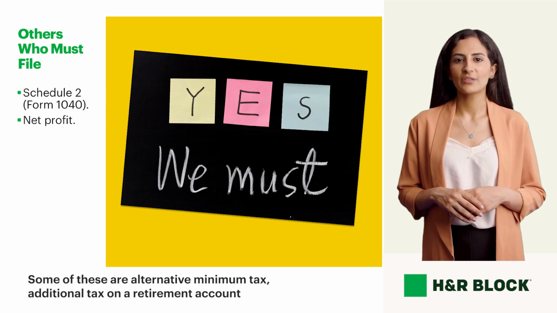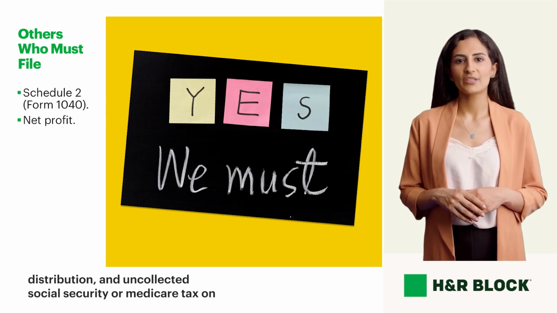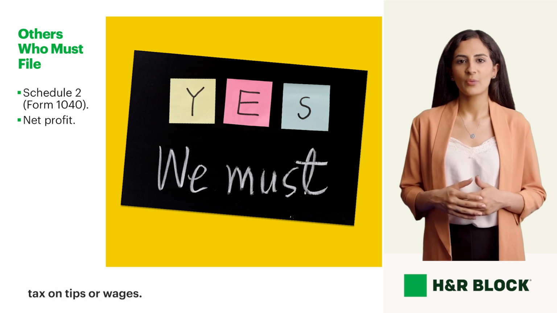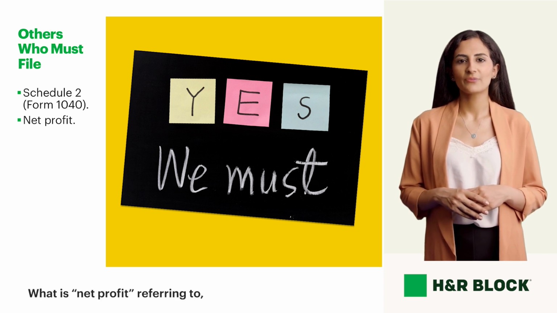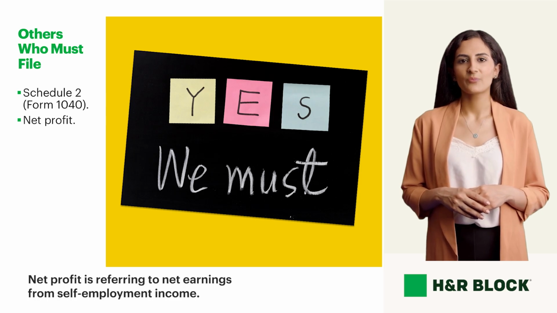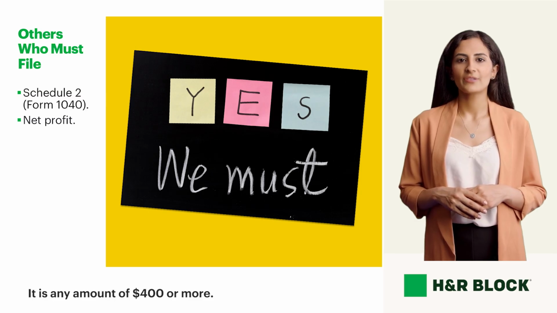Some of these are alternative minimum tax, additional tax on a retirement account distribution, and uncollected Social Security or Medicare tax on tips or wages. What is net profit referring to? And does it matter how much net profit? Net profit is referring to net earnings from self-employment income. It is any amount of $400 or more.